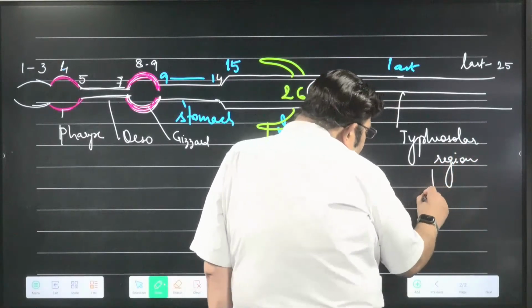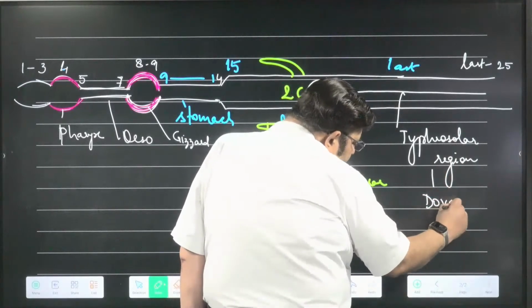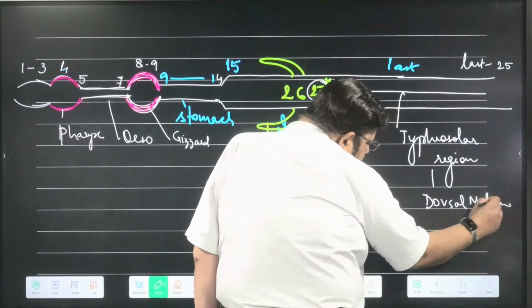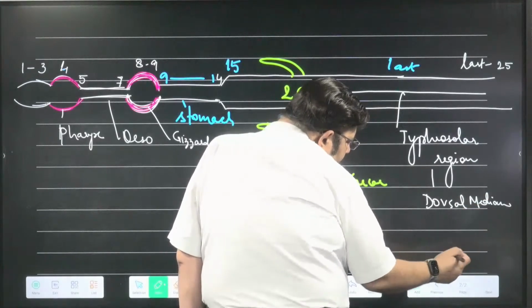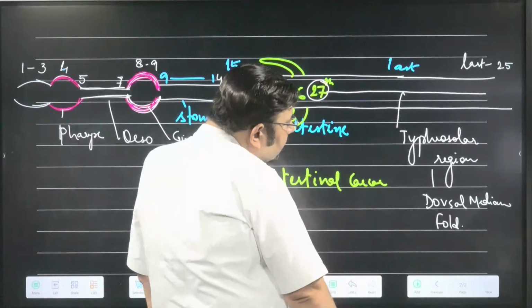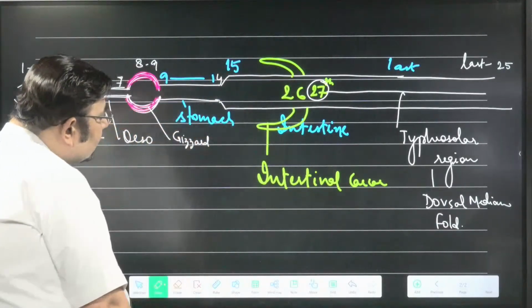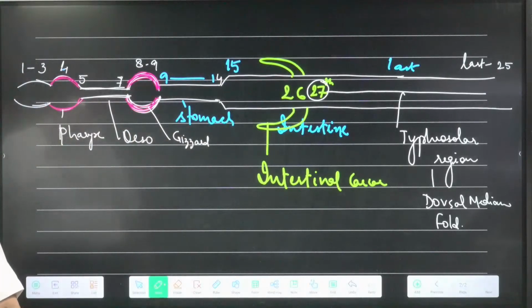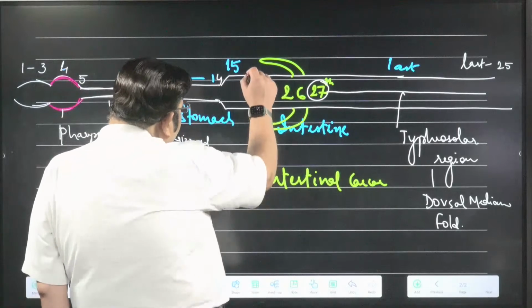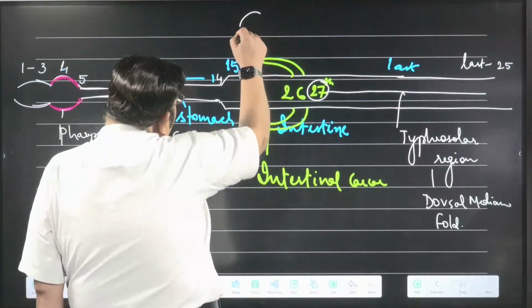It is a dorsal median fold. Learn with me. No need to put too much stress on earthworm later on. Try to learn each and everything in the class itself. Typhlosole, dorsal median fold. If I take a section here, the section will look like this.